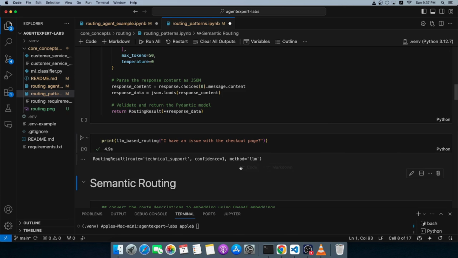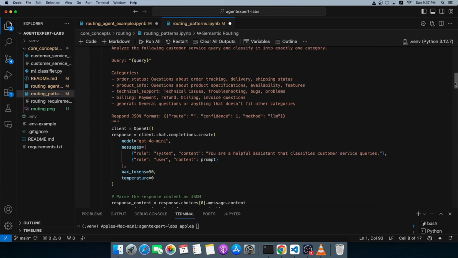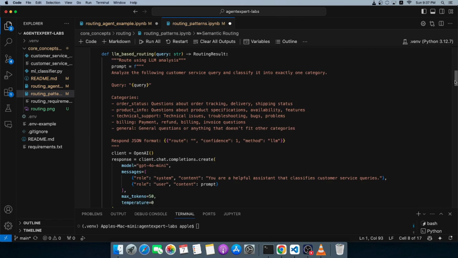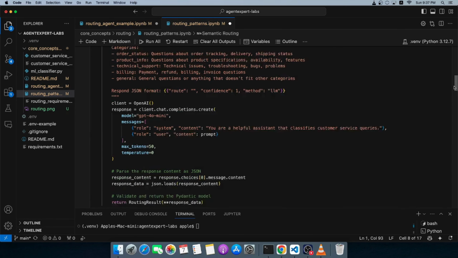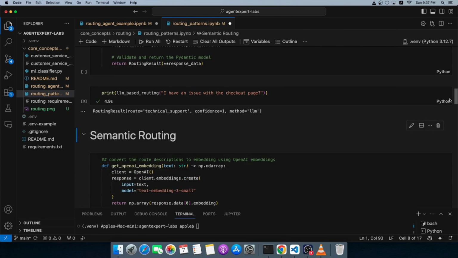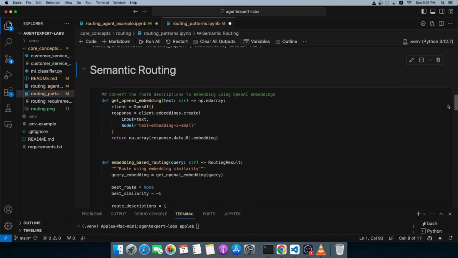All right. So we know how LLM-based routing works: you essentially pass the entire context of all the tools or nodes or routes that you have to an LLM. The LLM essentially decides that. Very simple implementation. Let's look at the next concept, which is semantic routing.